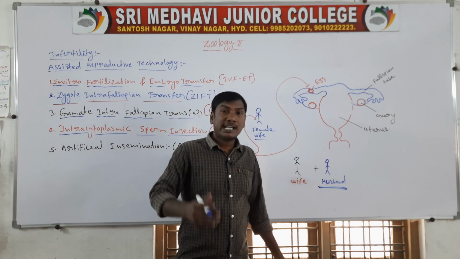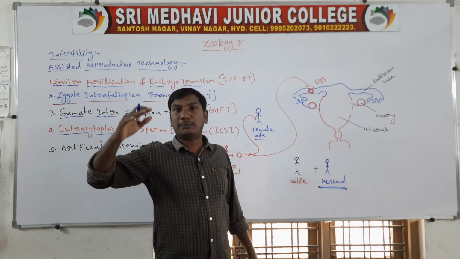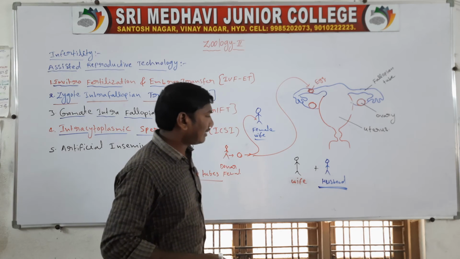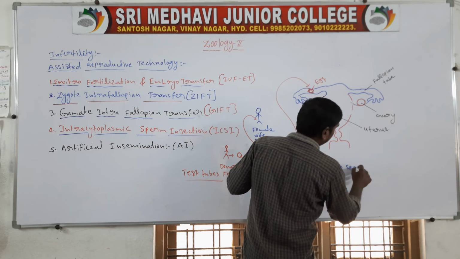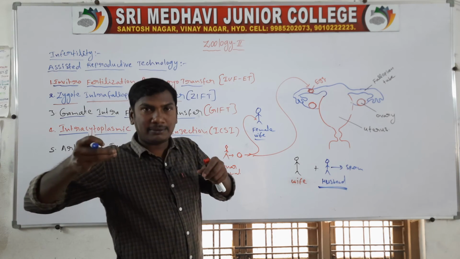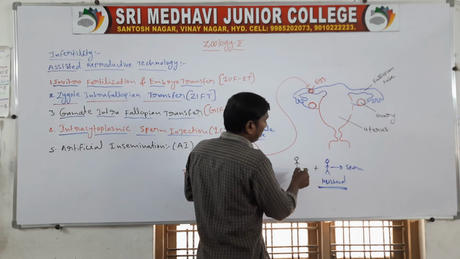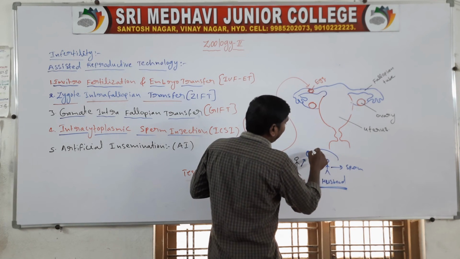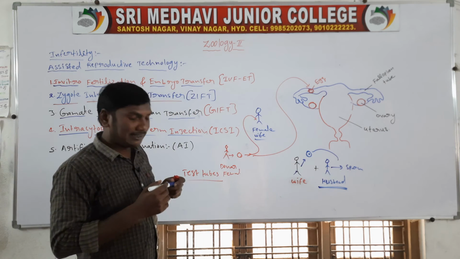In this husband, the sperm count decreases or sperm motility decreases. So in this technique, sperms are taken from outside, taken by injection. Next, this is the ovum, and the sperm is directly injected into the ovum.